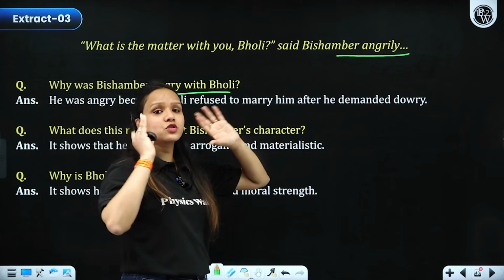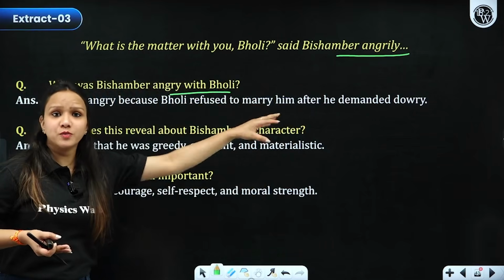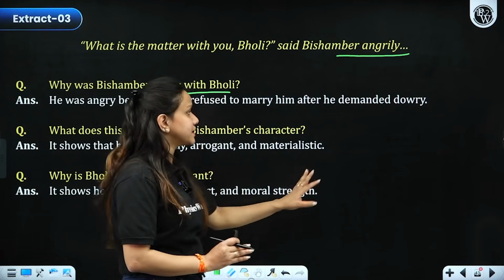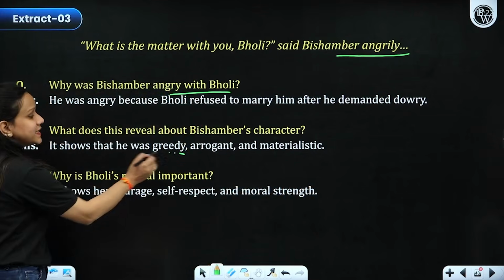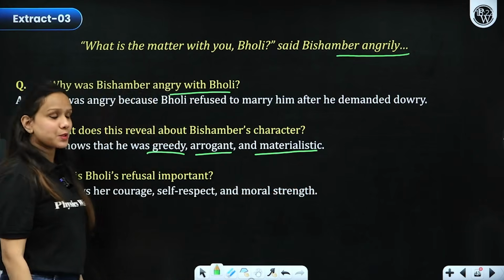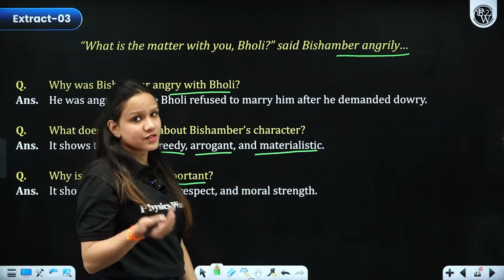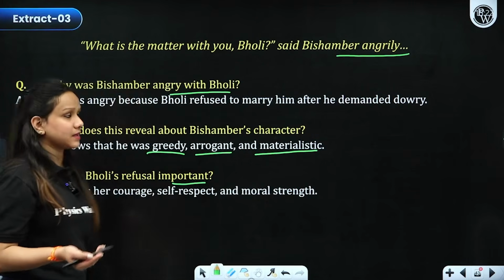Why? Just looking at those pock marks, he did not find Bholi to be much attractive. So he said, I need more money, then I'll be ready to marry her, right? Then what does this reveal about Bishambar's character? He's greedy, definitely, arrogant and materialistic. All right. Then why is Bholi's refusal important? Because it highlights her self-respect, her dignity that she considered above everything, right?